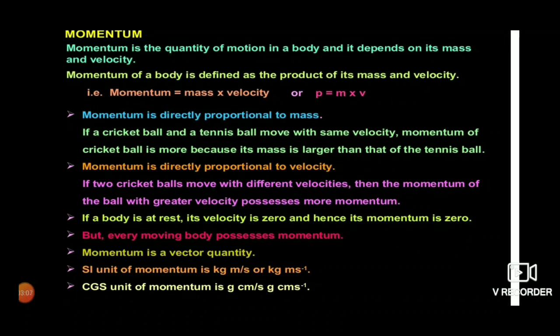Vector quantity means it is having magnitude and it is having direction also. So you can find the SI unit of momentum, that will be kg meter per second.